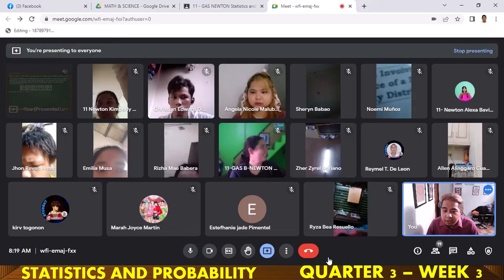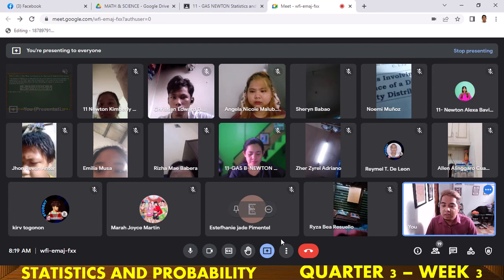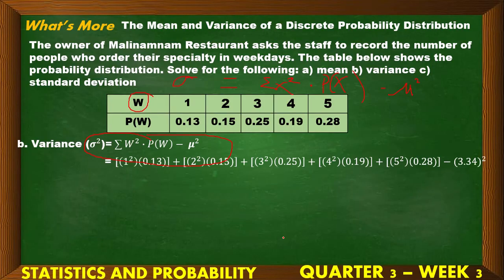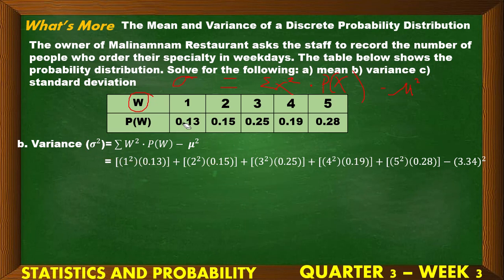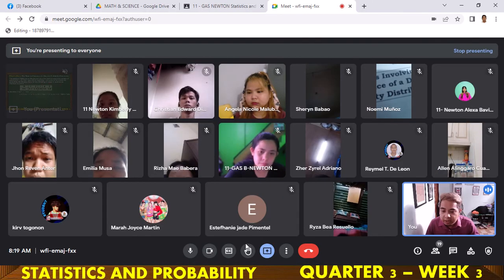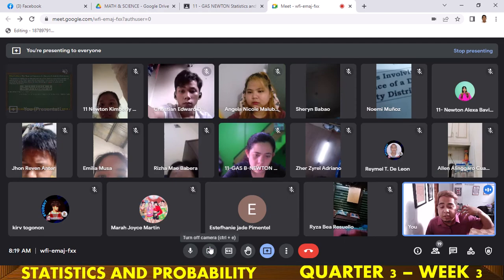Ibig sabihin para i-diretso sa solution, hindi na kami mag-table. Yes. Sir, parehas po ba ang lalabas na answer? Yes. Ito ha, pag nirecho natin ang solution, ganito ang mangyayari. Ganyan ang mangyayari, no? Iisa-isahin mo lang ang pinagkaiba doon sa process natin kanina.